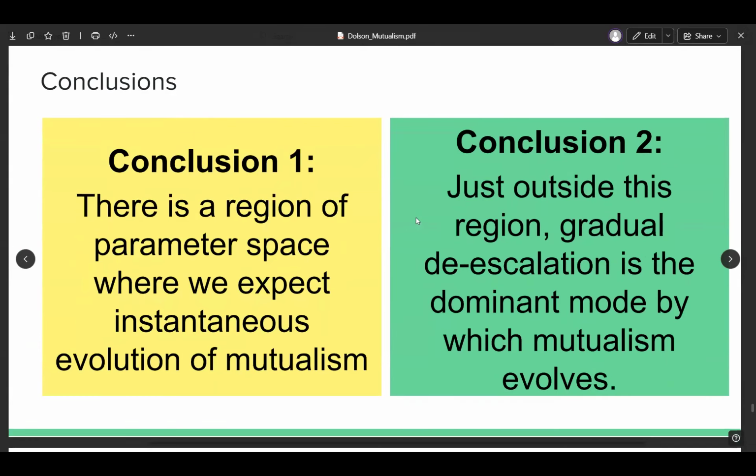Well, first of all, it does seem like mutation size matters. So Basket and Chemsky were right about that. If the mutation size is too low, we don't get mutualism at all, even if we wait a super long time. And I'm still really curious to investigate the exact details of why that is. But if mutation rate is high enough, mutation size is high enough, there's two regions of parameter space that behave a little bit differently. We have the zone where we just get this instantaneous mutation immediately to mutualism, but outside that zone, we still have a region where we can get this gradual de-escalation where coevolution allows the evolution of mutualism.